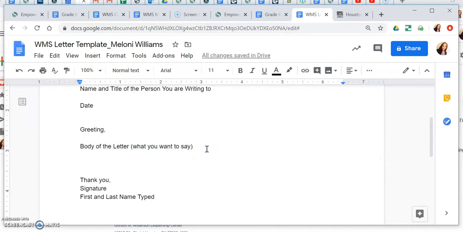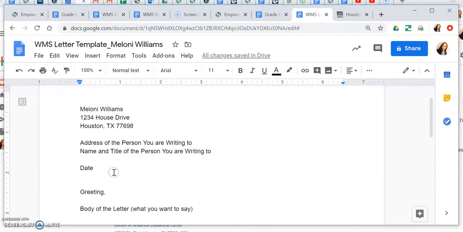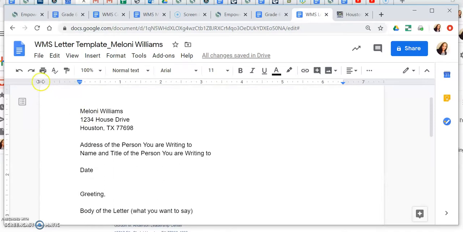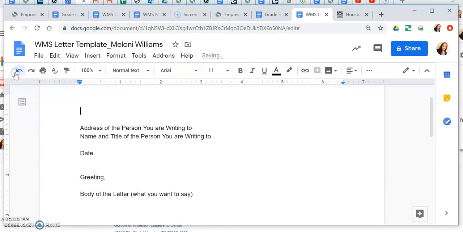Remember, you need to write in complete sentences. You need to make sure that your capitalization and your punctuation is accurate. If you need to use the dictionary online, dictionary.com, to spell check words, please do that, okay? Here is your closing to your letter. So you're going to write a thank you, and then this is where you're going to type your first and last name, okay?